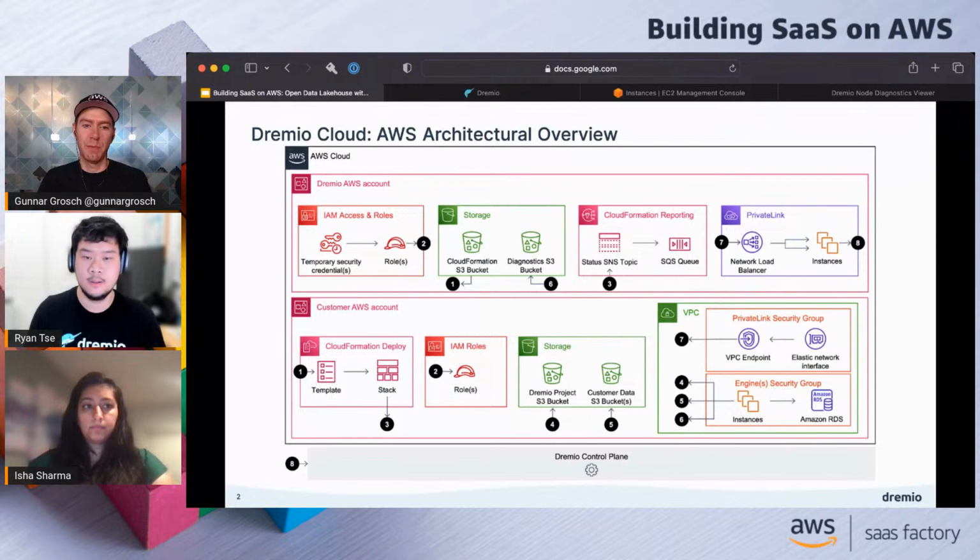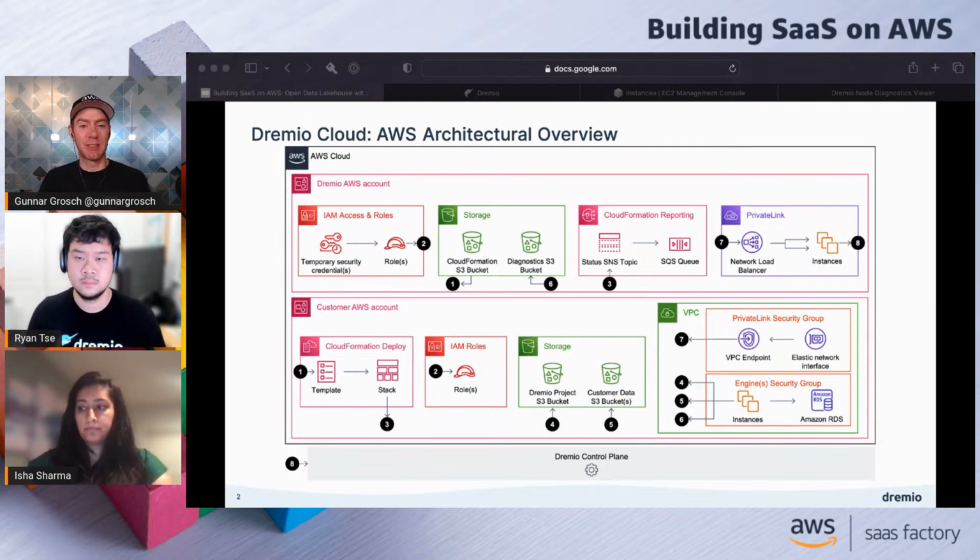For customers that are using multiple AWS accounts, which is a very common pattern, does it just scale that way? So you would then have multiple accounts looking the same way as what we're seeing on screen right now? Yeah, definitely. So accounts generally would add one or more of these engine security groups and potentially a separate private link security group, depending on whether or not they want to use private link.